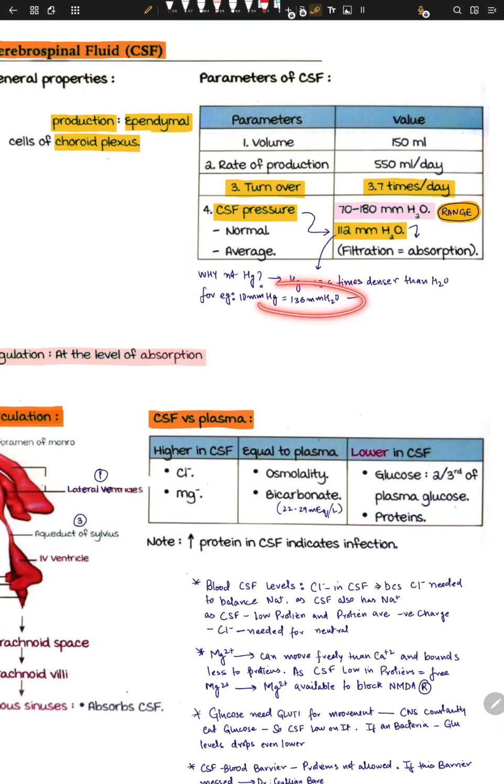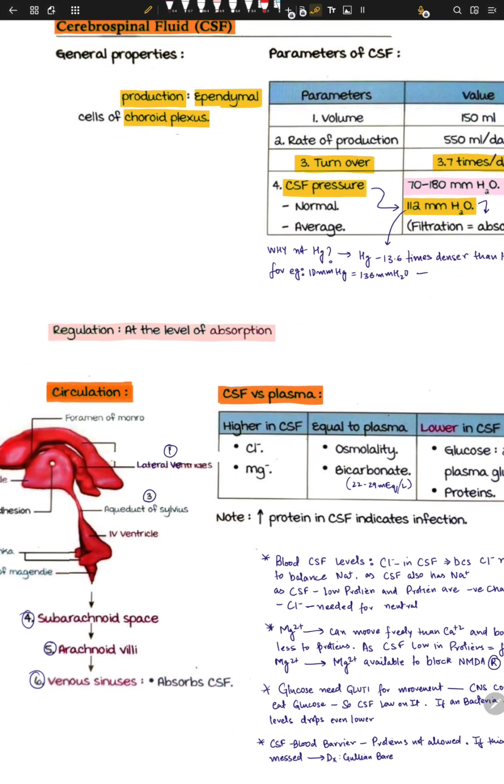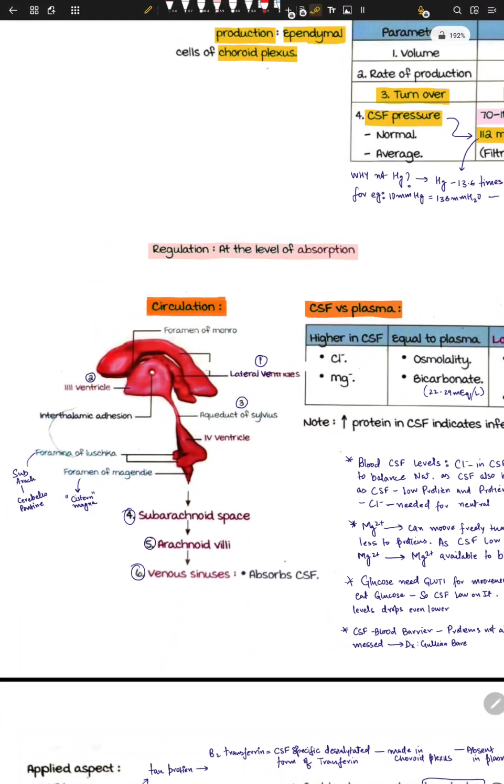So that's why we use water in our body to measure pressure, because it's more micro-managed. We can manage the number more easily, right? Hg is a bigger unit, because Hg is 13.6 times denser than water, right? So that's why.